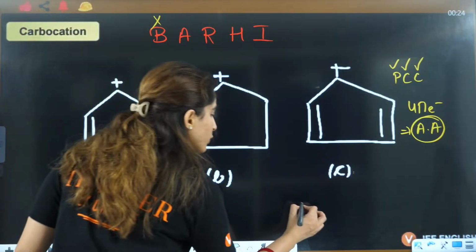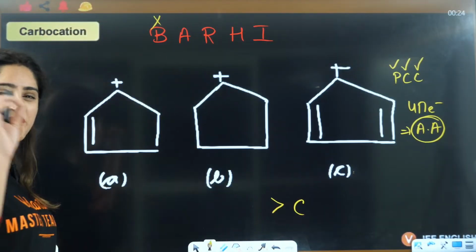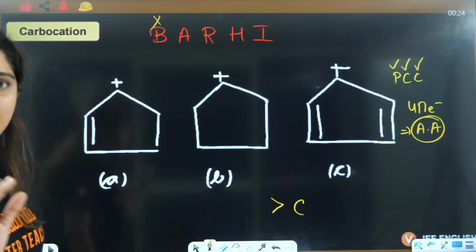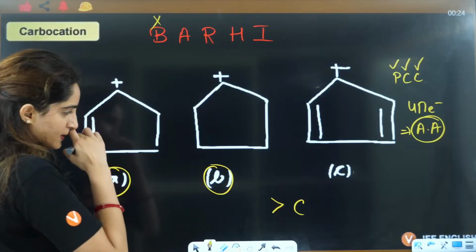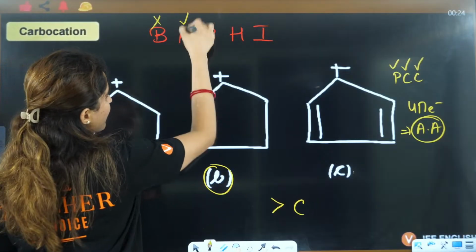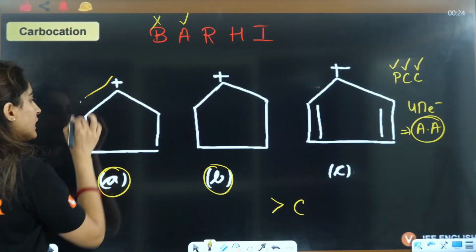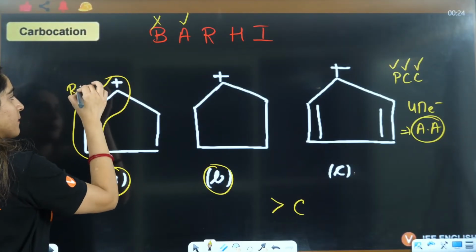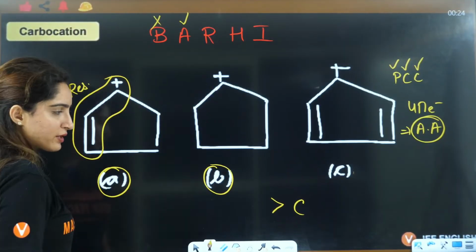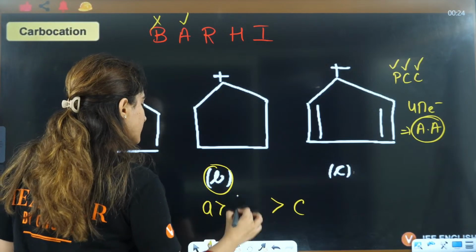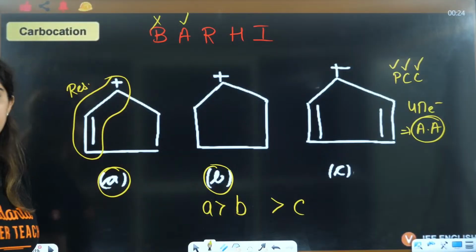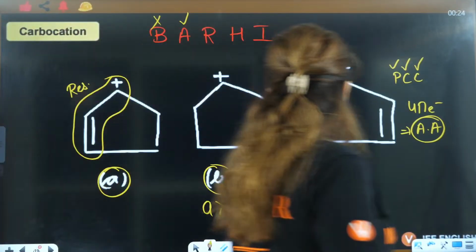That means already you will write that C is minimum stability, most unstable it is. Now we have to see whether A and B, which is more stable. After aromaticity we have resonance. Here you can see resonance. This is not showing resonance, so that means A will be most stable, then you will have B, then you will have C, right? Why C is least stable?